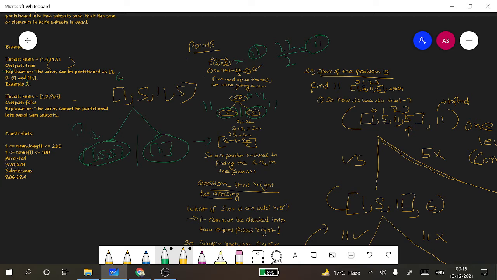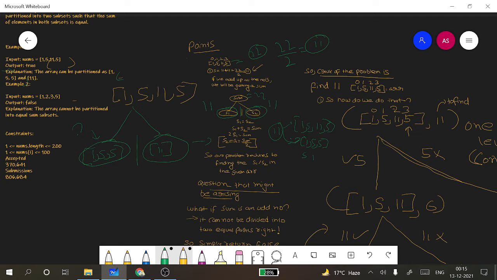So our problem reduces to finding 11 in this array. Our question is, is there any subset of this array which could form a sum of 11?